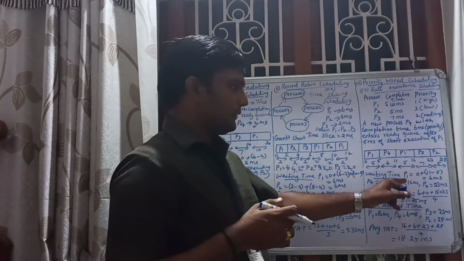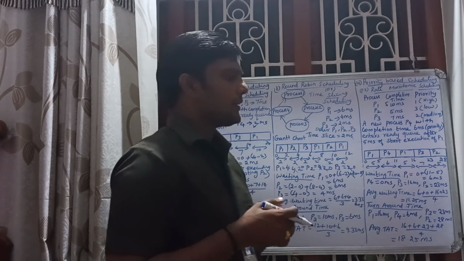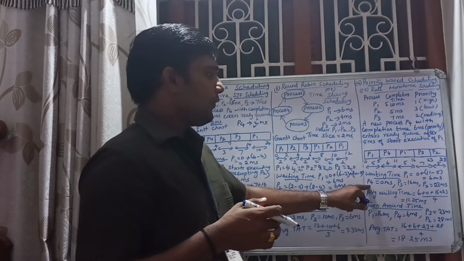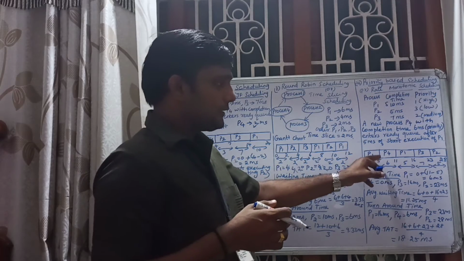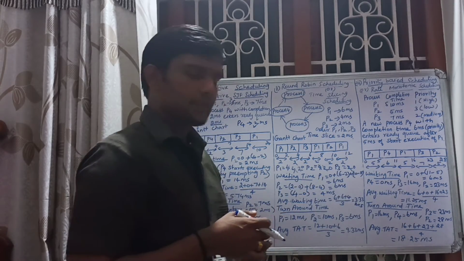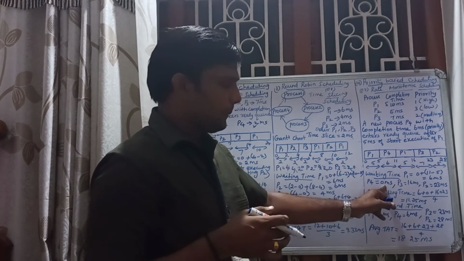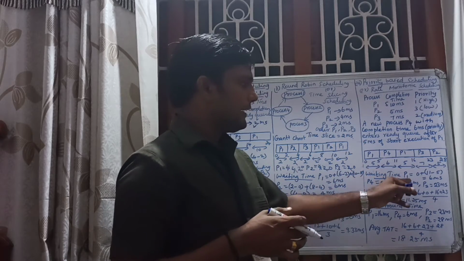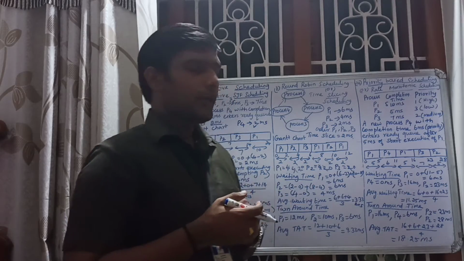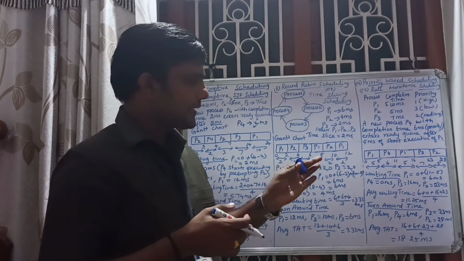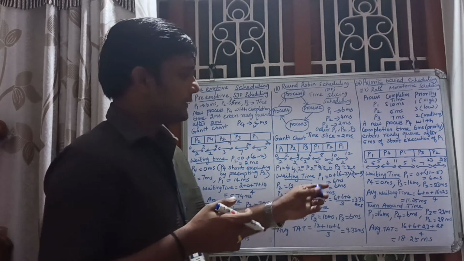So waiting time for P1, here 0, here 11 minus 5, that is 6 millisecond. Then for P4, there is no waiting time because after P4 comes, immediately it is serviced. Then for P3, the waiting time is 16 millisecond. For P2, waiting time is 23 millisecond. Then average waiting time is, you just add all the 4 and divide by 4, you are getting 11.25 millisecond. The next, turnaround time.